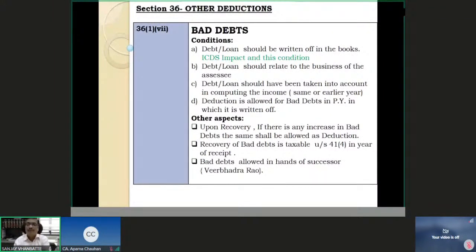Now this 6,000 rupees I write off from my books, but I felt in earlier years that out of this, 3,000 I will recover, and for the remaining 3,000 there is a dispute, I admit I will definitely not get it. So I write off only 3,000 rupees.